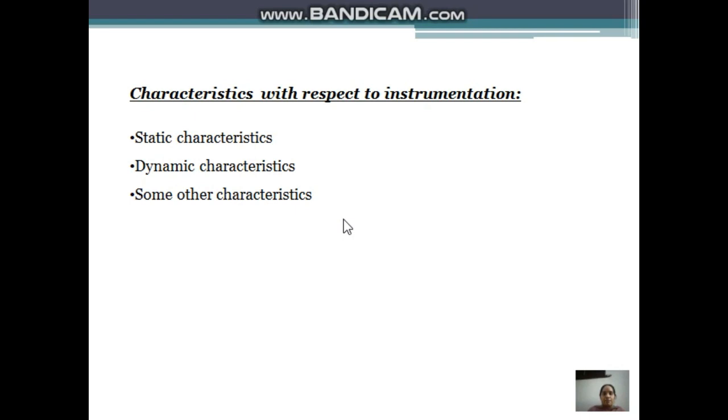The next topic is characteristics with respect to instrumentation. So we have three types of characteristics: static, dynamic and some other. The "some other" are characteristics that are both static and dynamic.